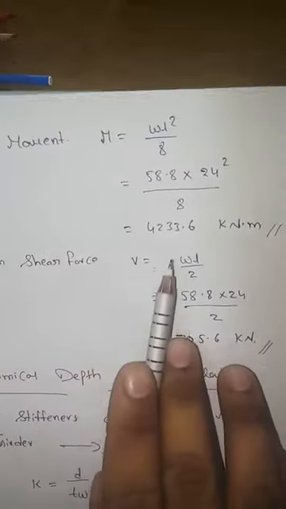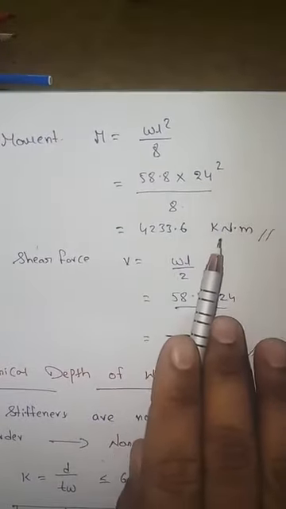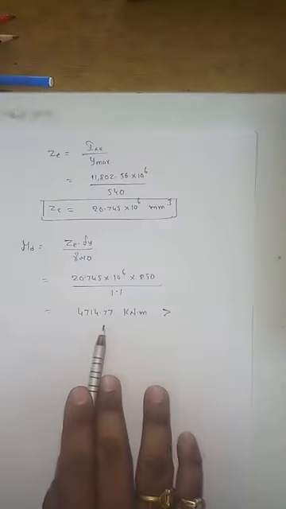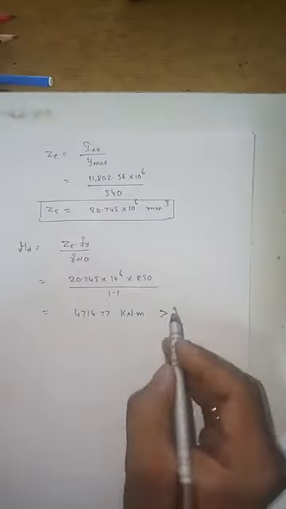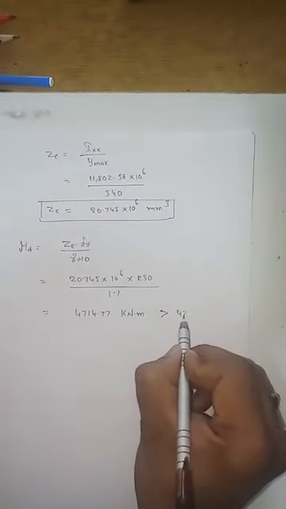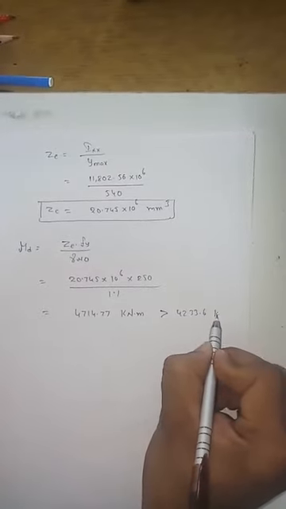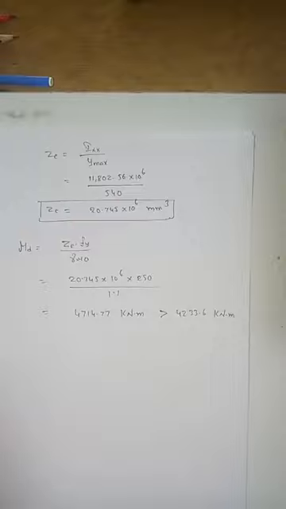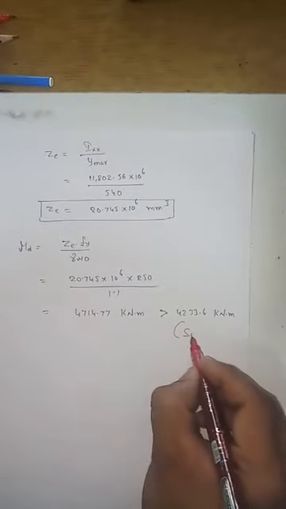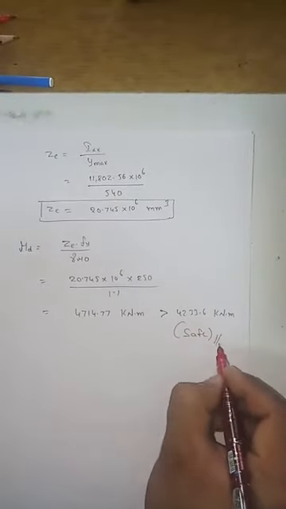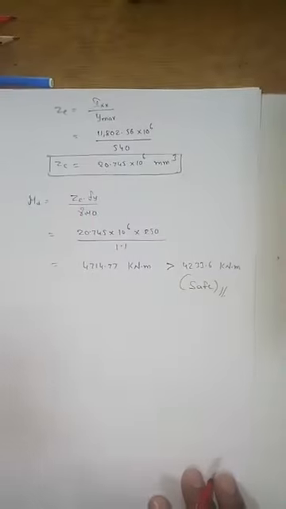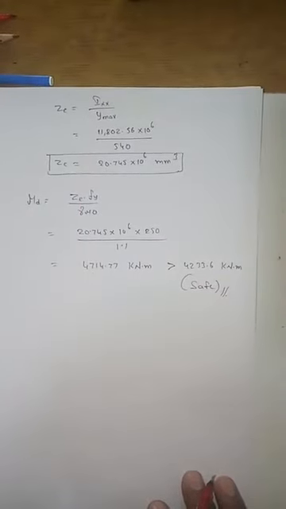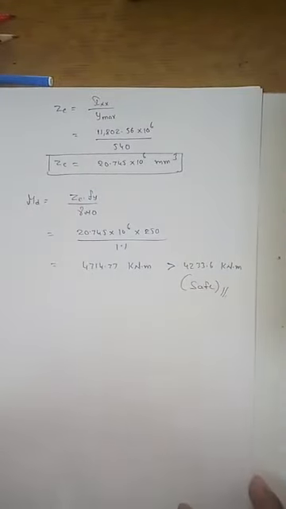What is the bending moment value which we got? 4233.6 kilonewton into meter. So what is the bending strength which we got? 4714, which is greater than 4233.6 kilonewton into meter. So your beam is safe under bending. Clear? So this is how you have to design your beam under bending.